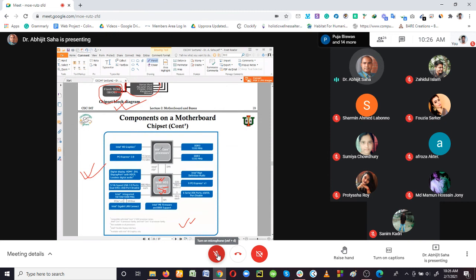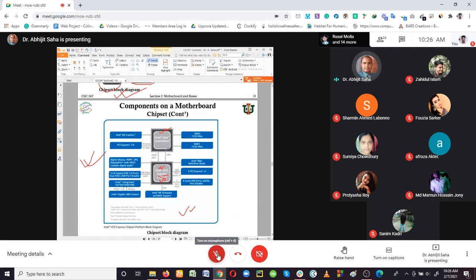You can see that in this motherboard we have Intel Core processors, and there are 2 buses for connecting the DDR3 RAM, and we have the Intel HD graphics and PCI Express.